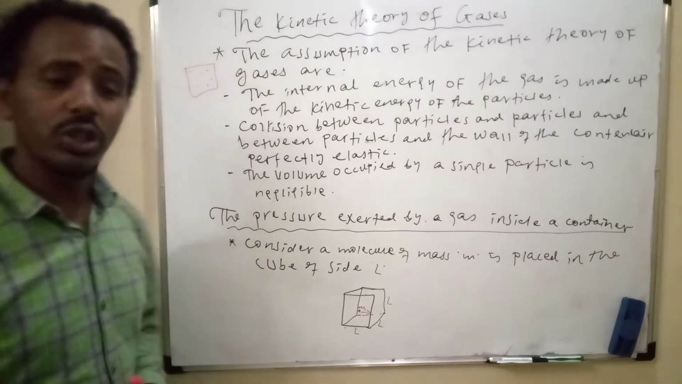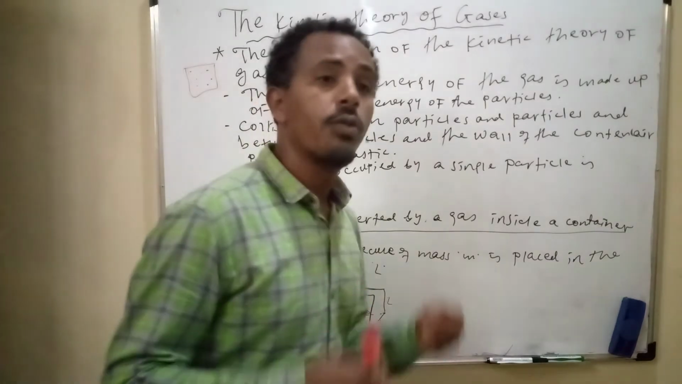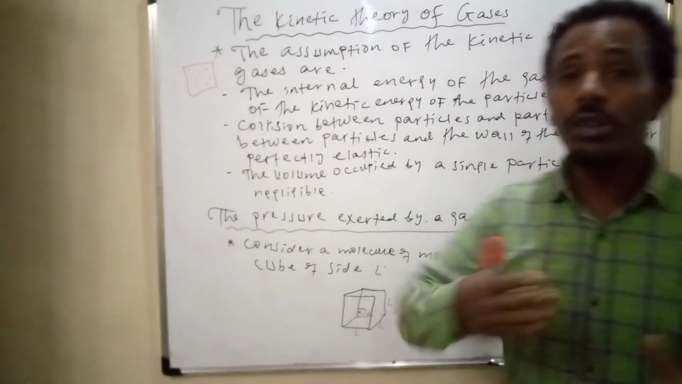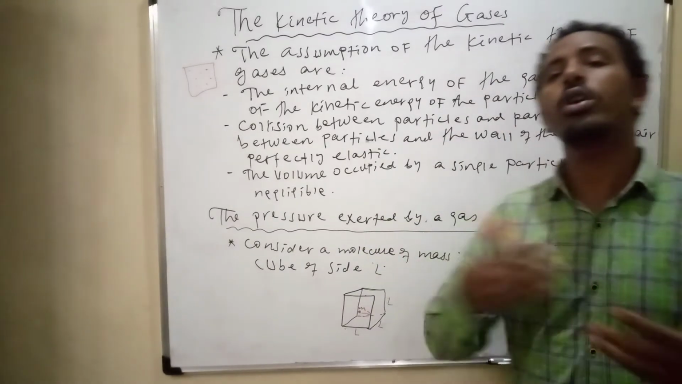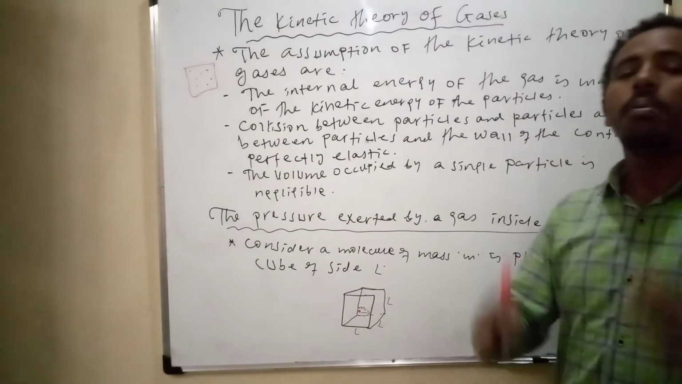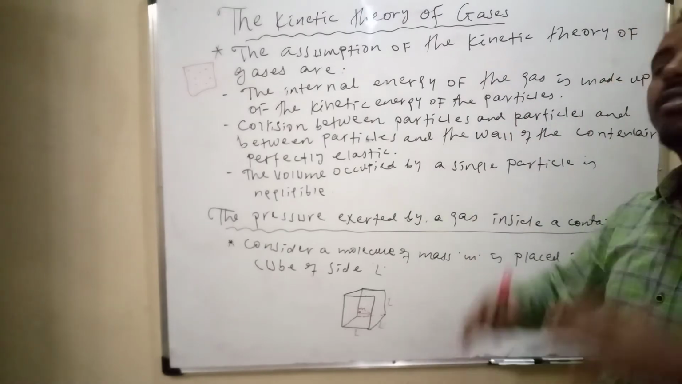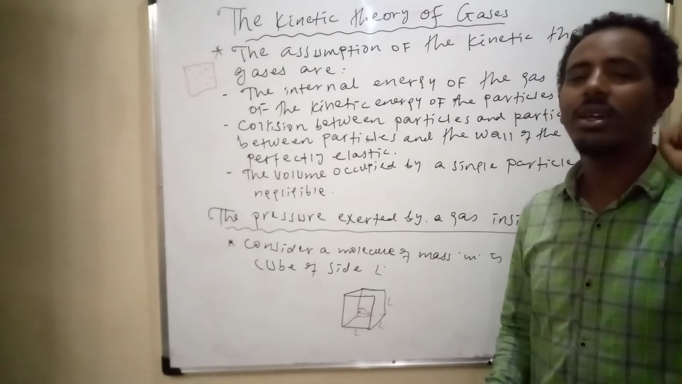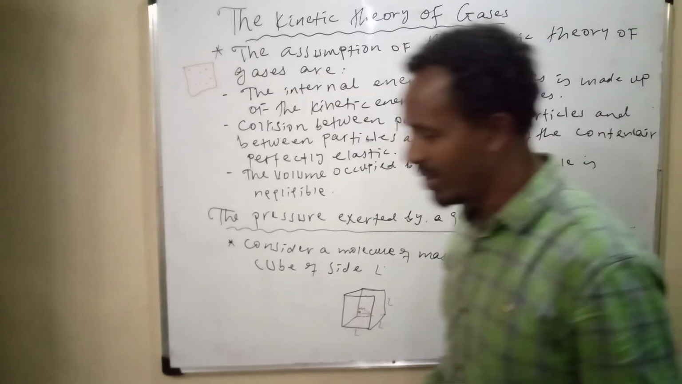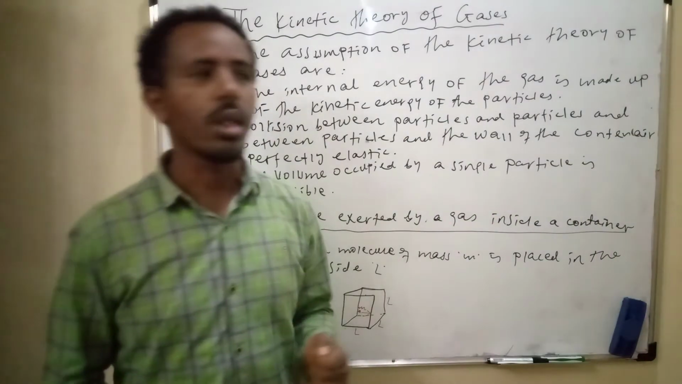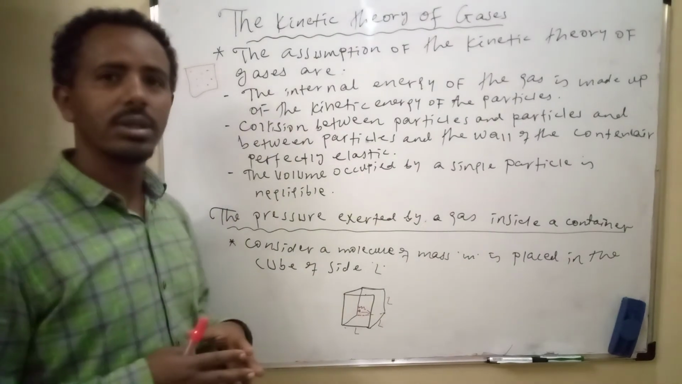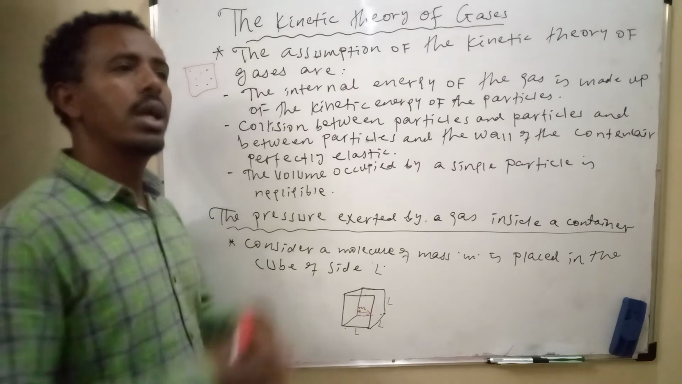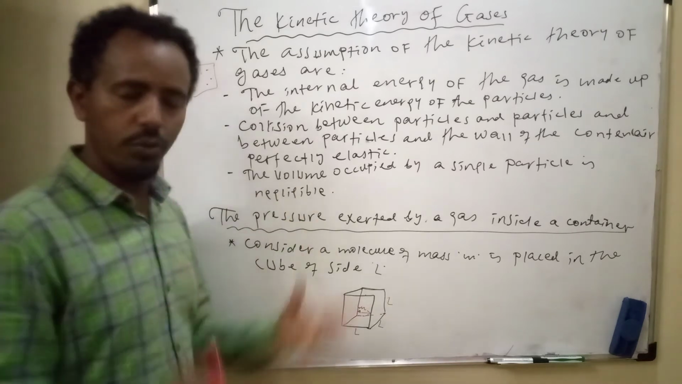The second assumption is about the collisions between particles. The collisions between molecules of the gas, and between molecules and the wall of the container, are perfectly elastic collisions. Perfectly elastic collision, what does it mean? Types of collision: elastic collision, head-on collision, glancing collision.